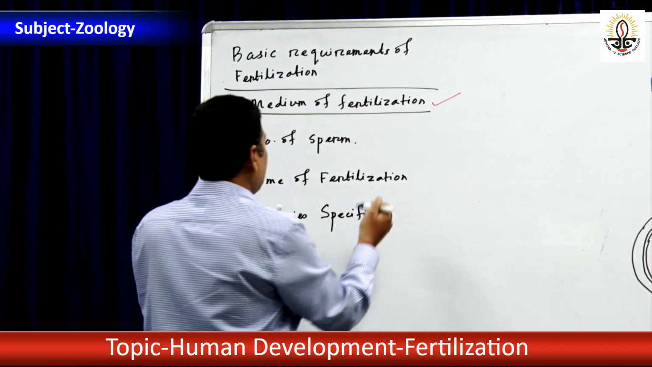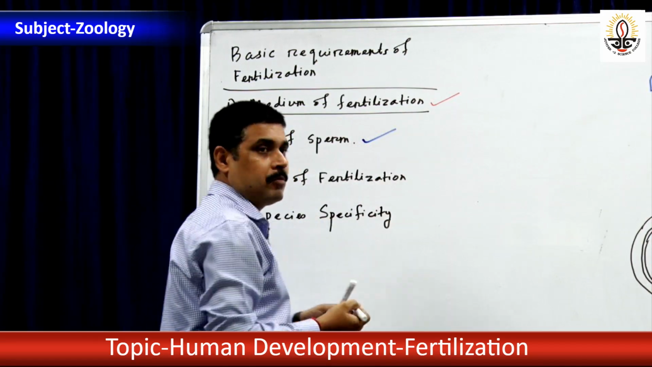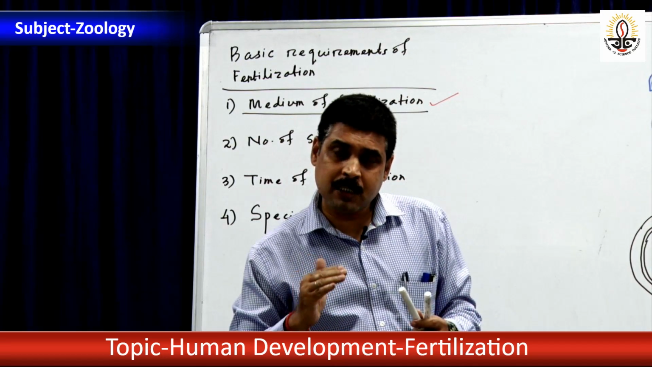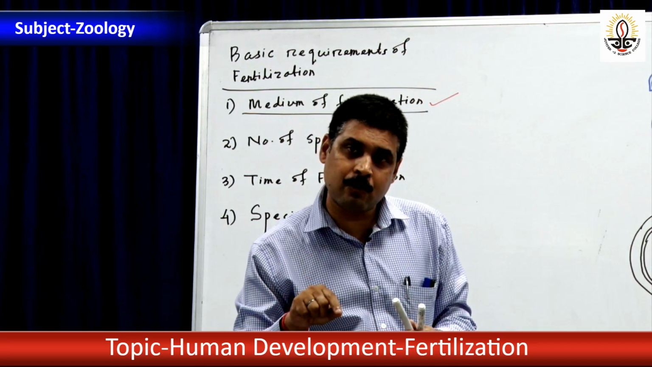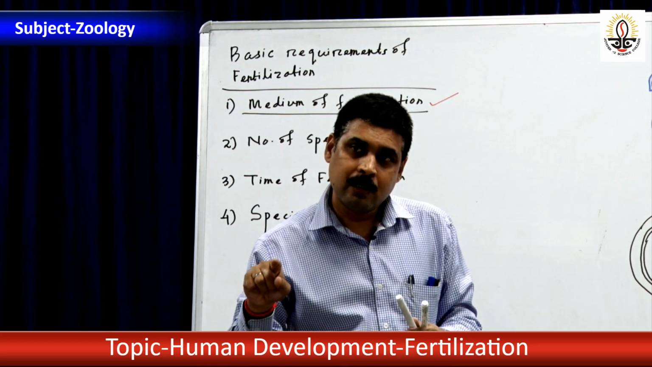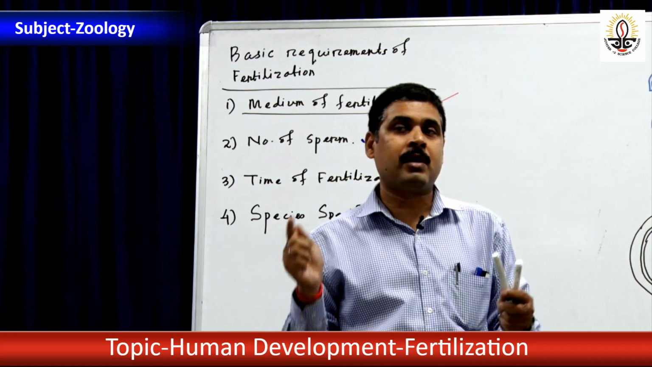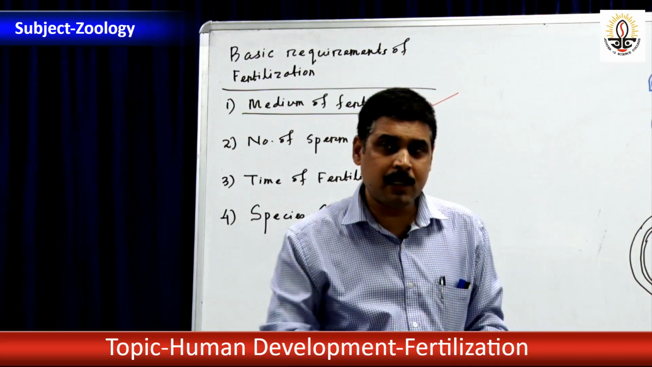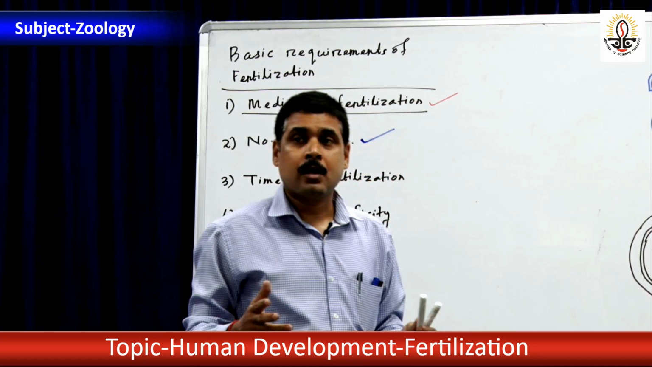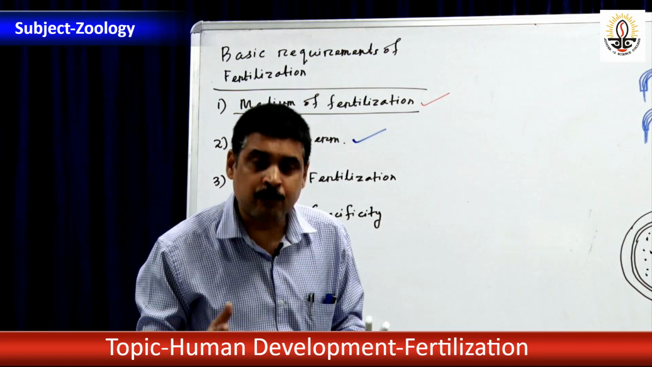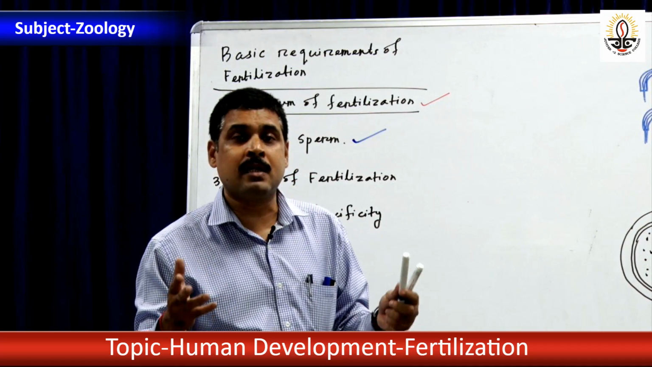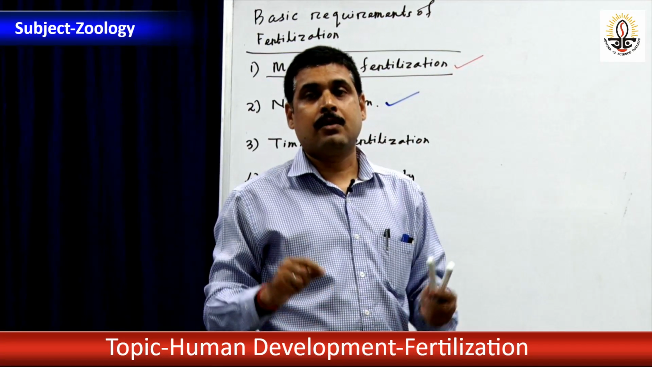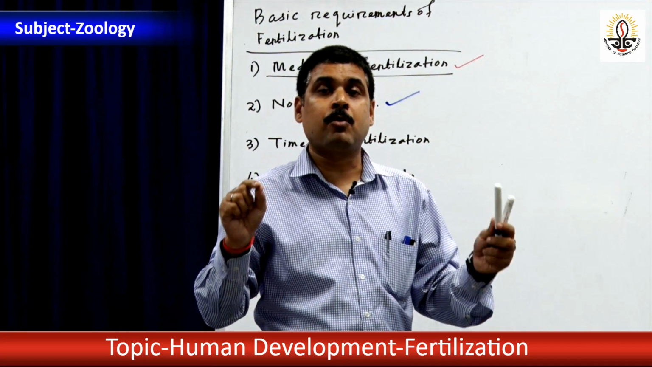Second one is number of sperm. What is number of sperm? Number of sperm should be higher. You see, release of semen from the sexual organ is known as ejaculation. Release of semen into the vagina of the female is known as insemination. During insemination, how much semen is released? 2.5 to 4 ml semen is released, and it contains about 300 millions of sperm.